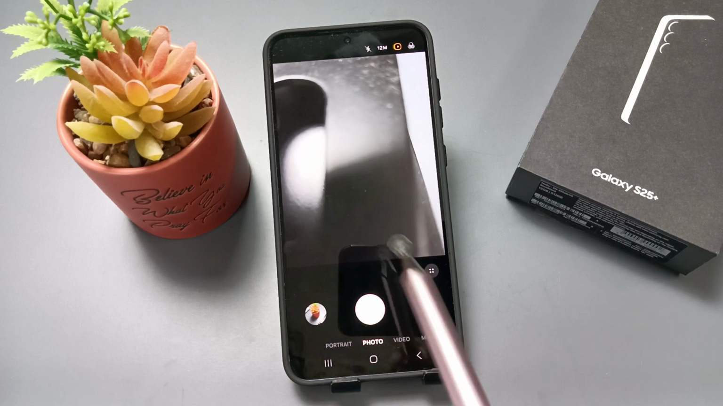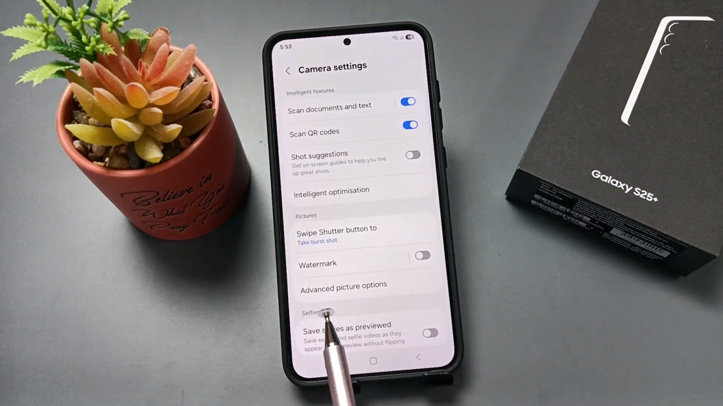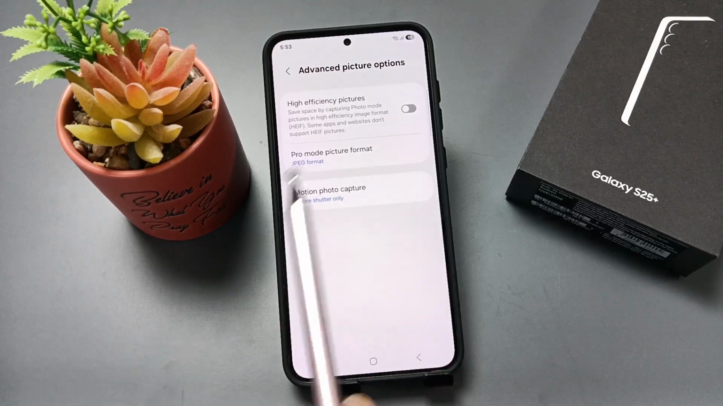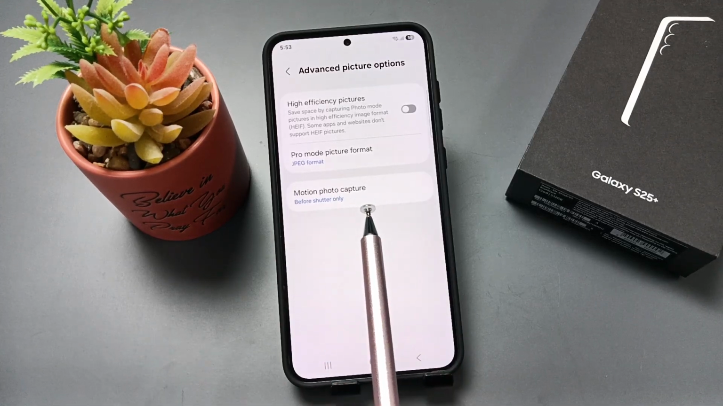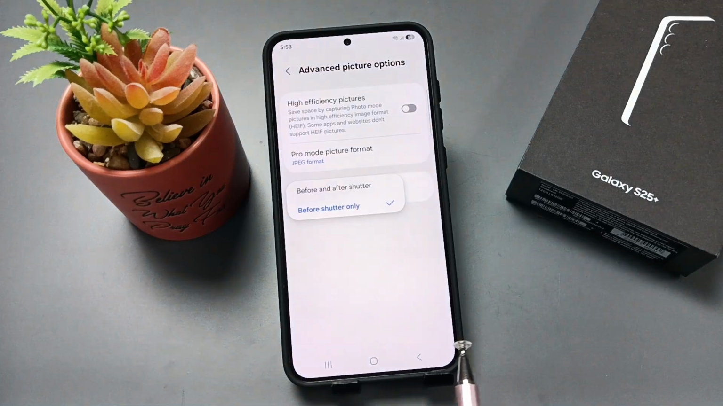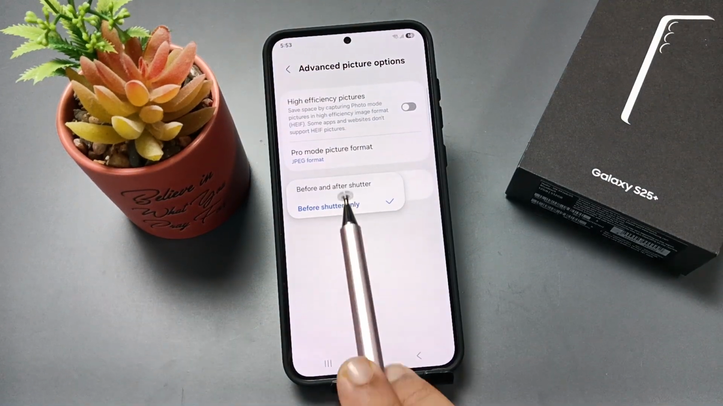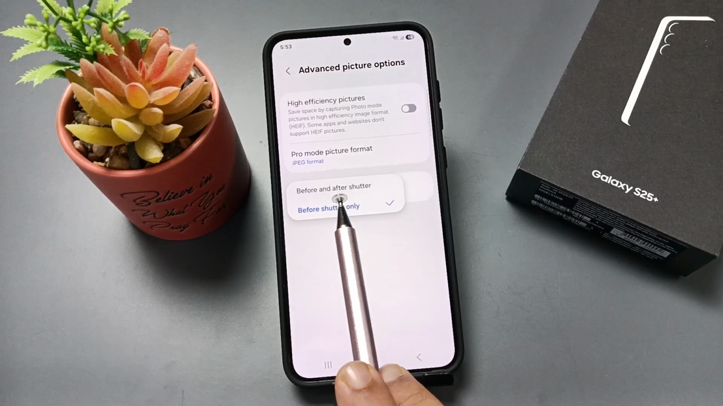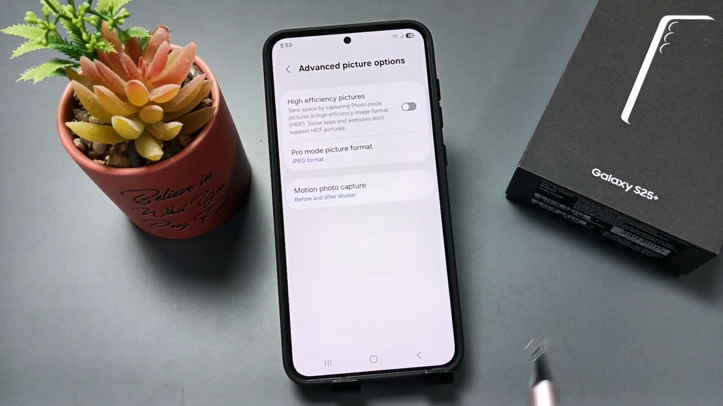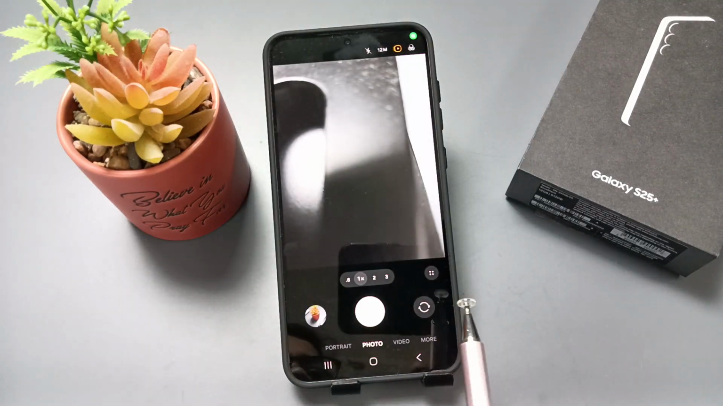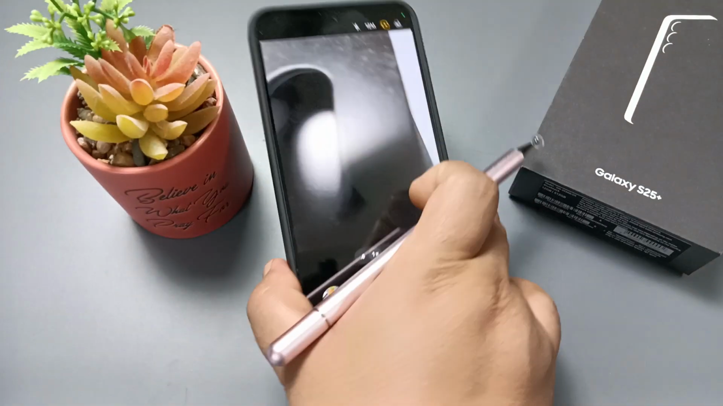So go to settings. So here you can see the option advanced picture options. Tap on this one. Now here you can see the option motion photo capture. Tap on this one. So if you want to capture the motion photo before and after the shutter, then you need to select the first option, before and after shutter. Select this one. Now let me show you, and after that you need to enable the motion photo in this device. Okay, now let me show you.